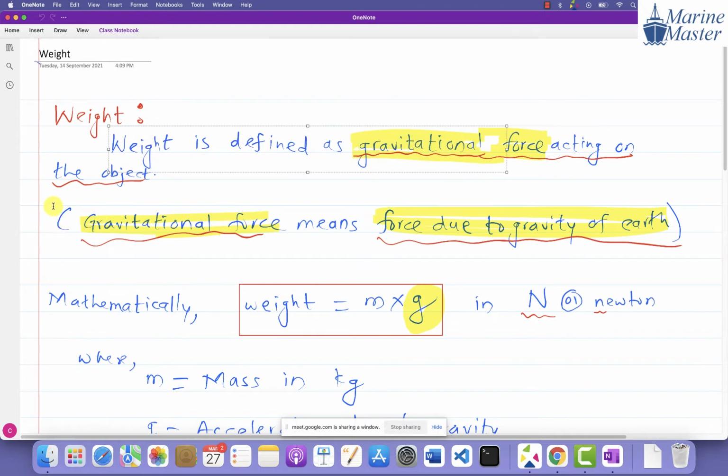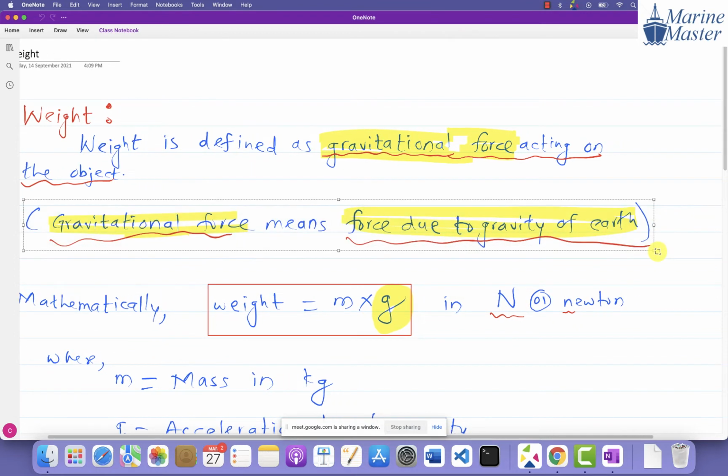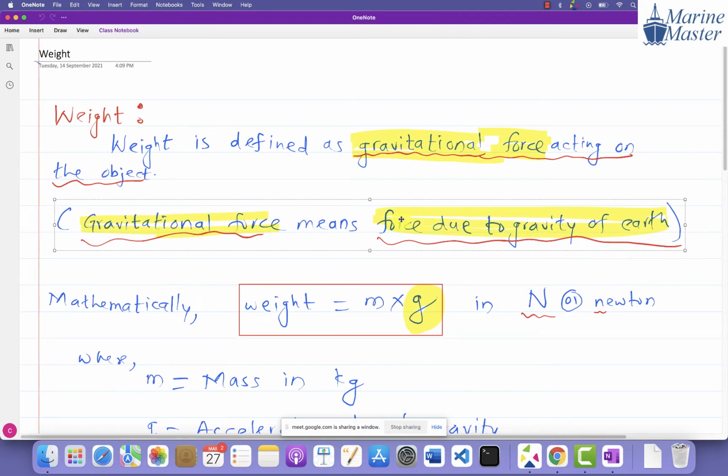So, in other words, what is gravitational force? It is the force due to gravity of the earth. Suppose the force acting on us due to gravity, we will say it as weight. So weight is nothing but the gravitational force acting on the object, and gravitational force means force due to gravity.